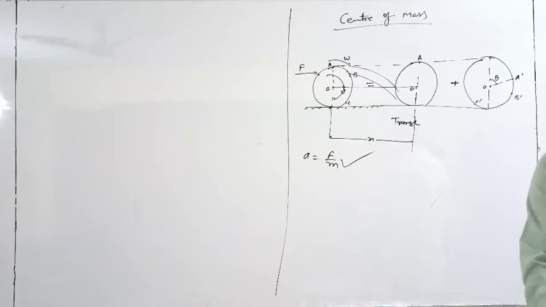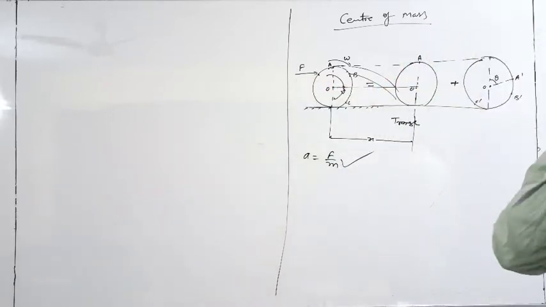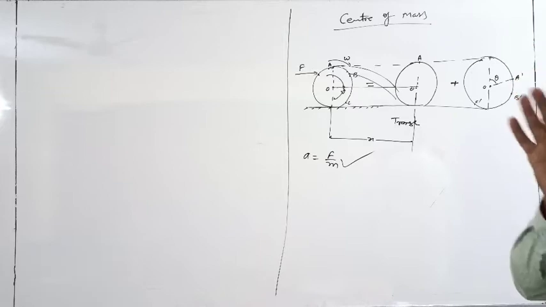Then it is just like a particle, as we have done earlier. If we have to define translational motion, we assume that all the mass of the body is at one point, the center of mass, and the force F is acting at that point. Because of that F, we define the acceleration.